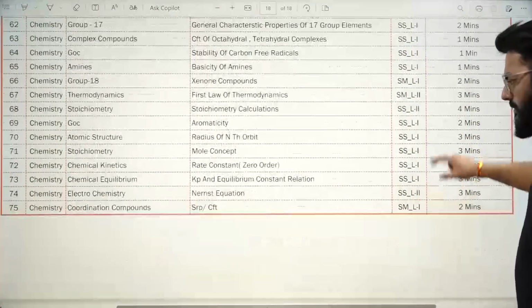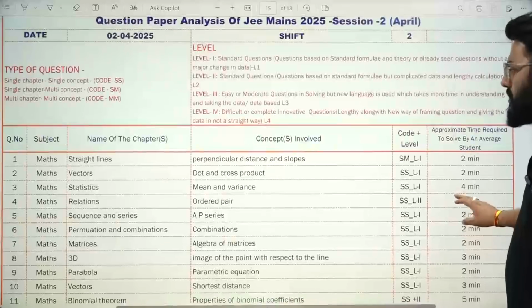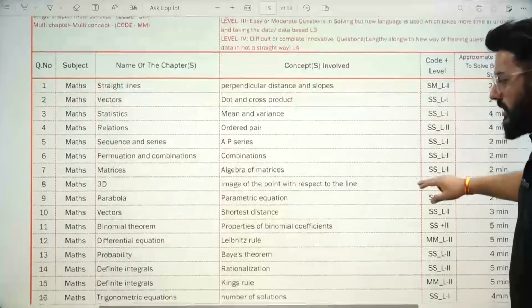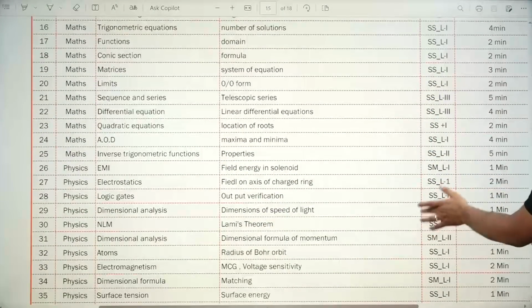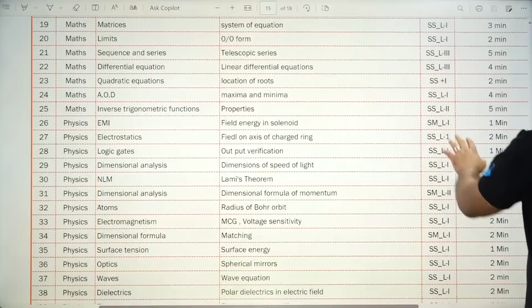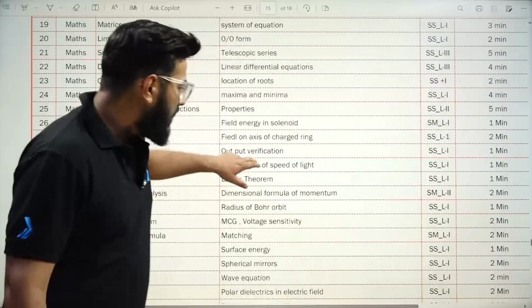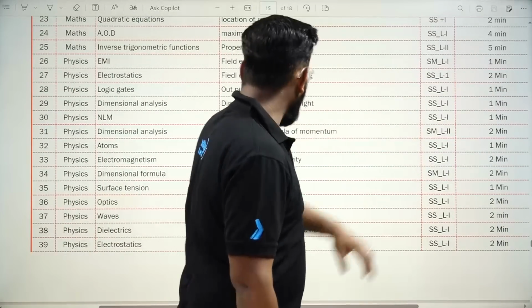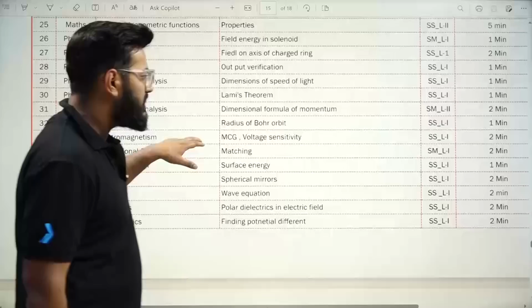Okay. We have solved for shift 1. Just a minute. I think we have missed that shift 2 is upwards. Shift 2 is upwards, right? This is shift 2. Exactly. So here, physics. Yes, here we go with physics. So in physics, EMI had single chapter, multi-concept, and just look at how many SMs you have. SMs also you should take note of, single chapter, multi-concept, dimensional formula, dimensional analysis. This was an easier one.